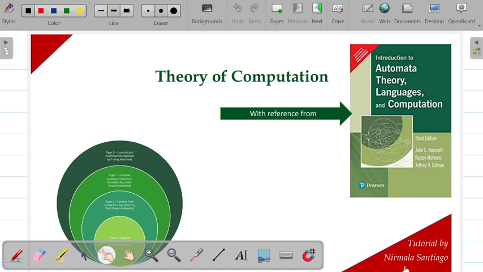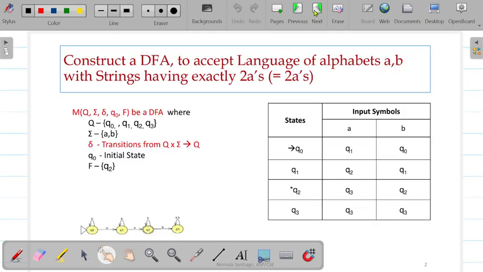Hello everyone. In this session, let us practice to construct deterministic finite automata that accepts regular languages with the simple conditions given. We know that DFA will make single transition on input symbol.